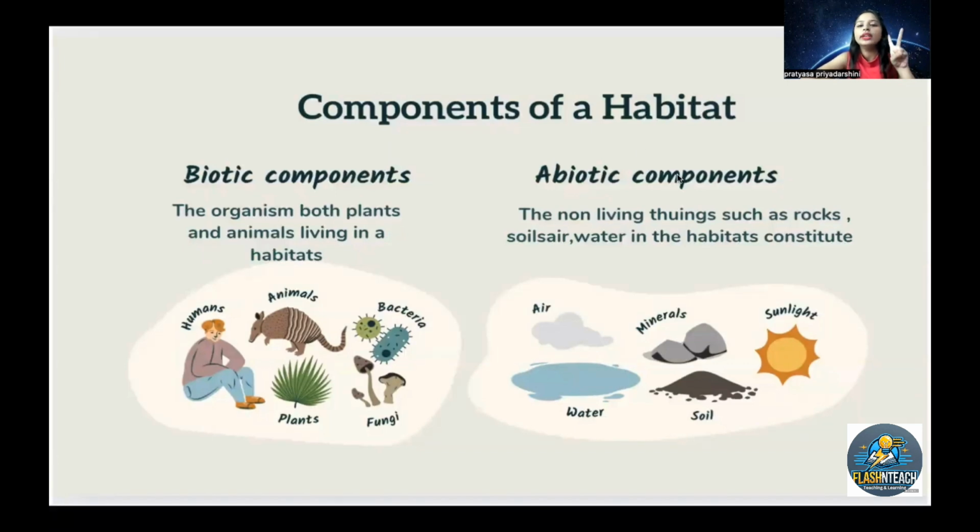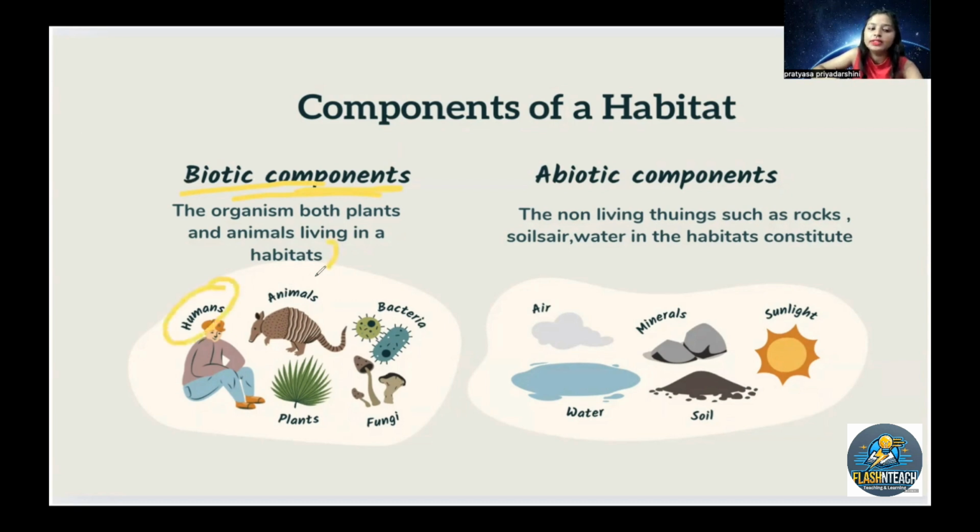Now, components of habitat. See, there are two components of habitat. One is the biotic component and another one is the abiotic component. Okay, let me explain how. Now see, in the biotic component, the organisms, both plants and animals that are living, are called the biotic habitat.